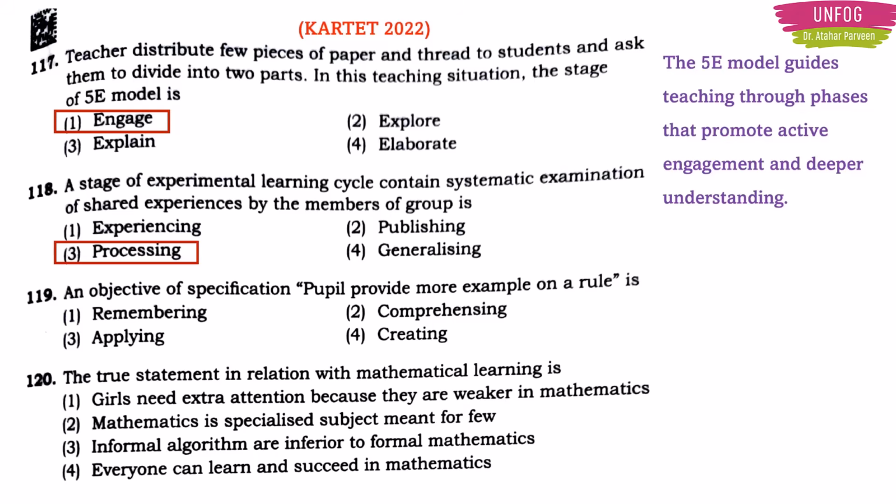Next question. An objective of specification, where people provide more examples on a rule, is. So what is the objective of this specification? It is applying. If you have one topic, and different teachers are giving different examples and explaining it, it means they are applying that particular topic in those examples.